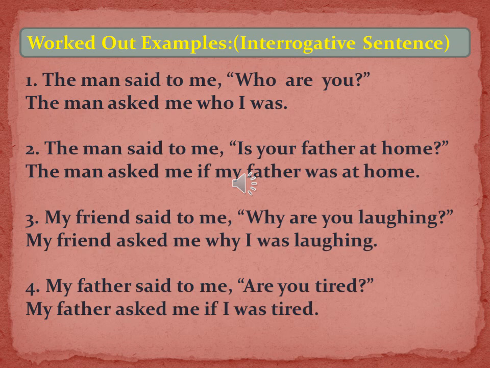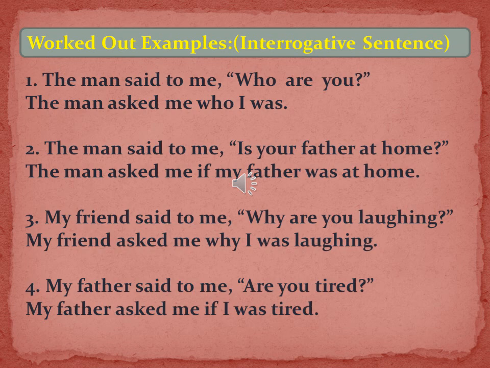The man asked me. Now the conjunction here, since the question is asked with a WH word, the conjunction will be the same WH word which was used. So in this case it will be who. The man asked me who I was. See, who are you is in simple present tense, so it got converted to simple past tense.